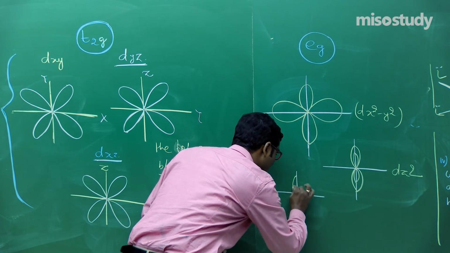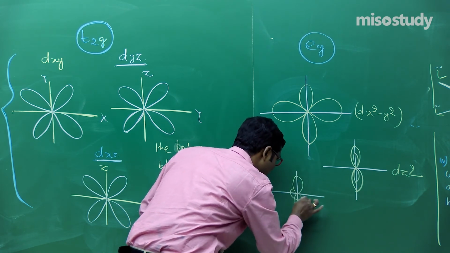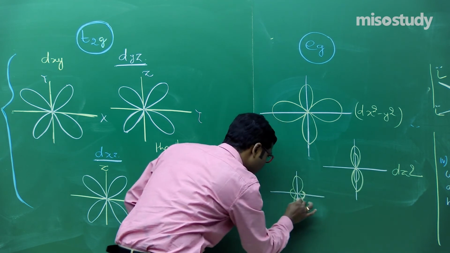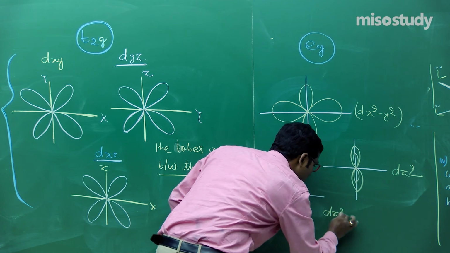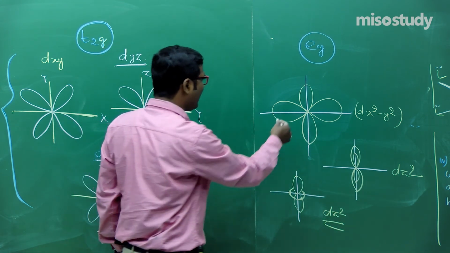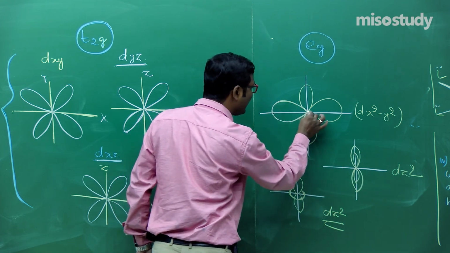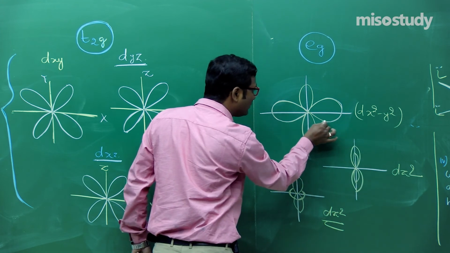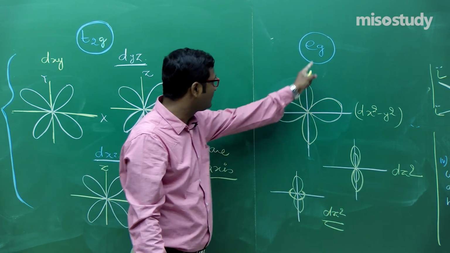You have studied this one in your book. There is a ring structure, wait for a moment, there is a ring. This one is also the structure of dz square. Is it clear to you? Now look at here. These lobes are not between the axes, these are along the axes. So if we talk about Eg, that is doubly degenerate.